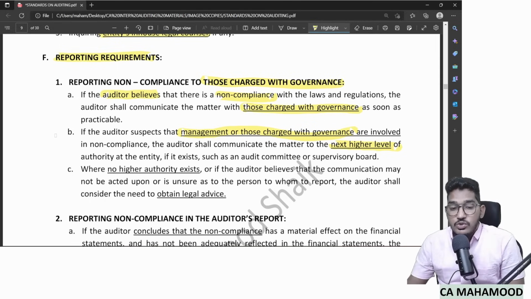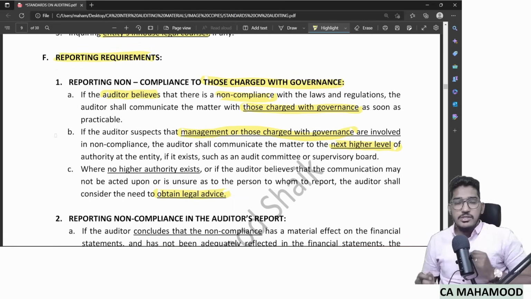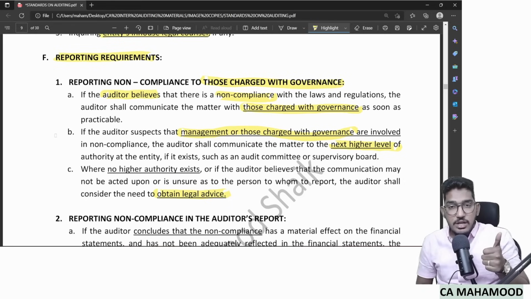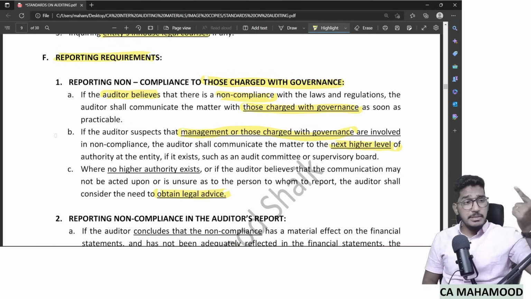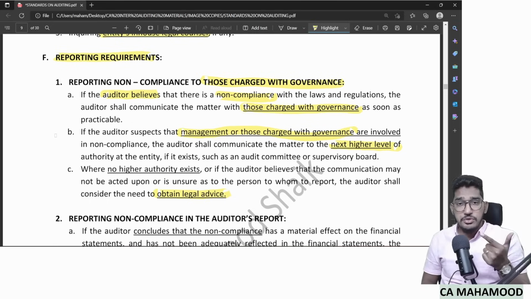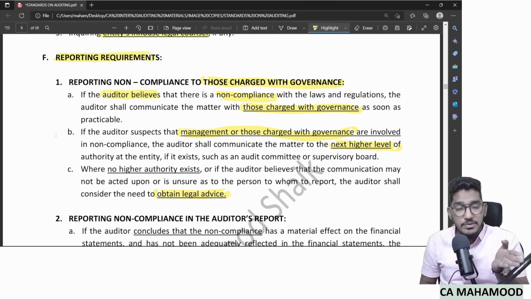Then the standard says you have to obtain legal advice. What will the standard say? Obtain legal advice. Very simple, guys. You have to report to those charged with governance. But if you came to know the top level management themselves are involved in the non-compliance, then what should you do? Determine whether any next higher level of authority is there. If it exists, report to them.